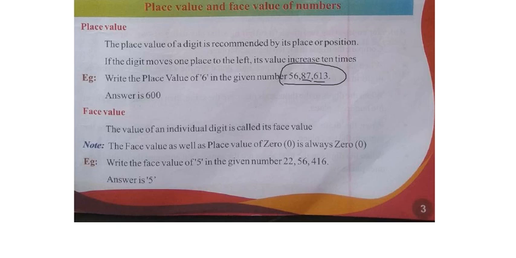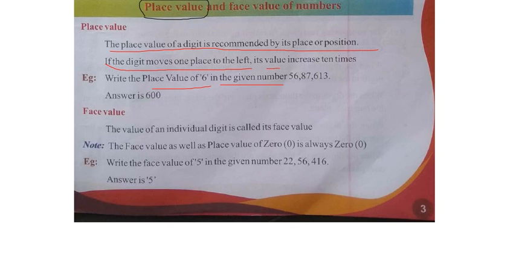Now this question they gave in the Indian system. So on this question, what is the place value? First we are concentrating on place value. What is the place value? Here, write the place value of 6 in the given number. Before that, just read this statement. The place value of a digit is determined by its place or position. If the digit moves one place to the left, its value increases 10 times. Yes, we know this statement.